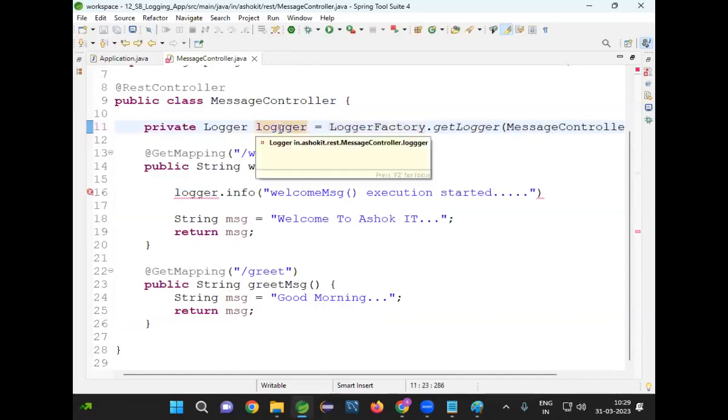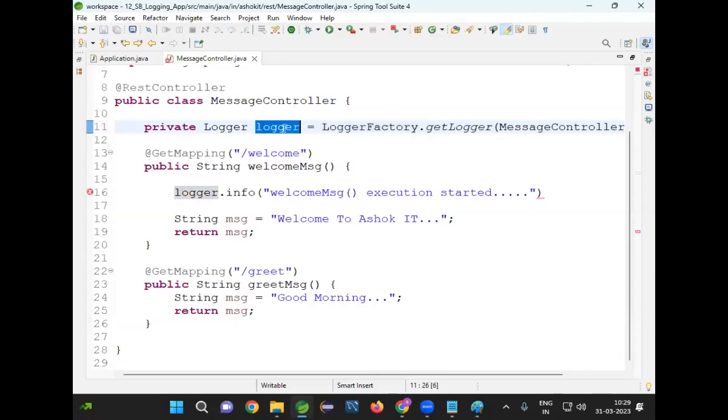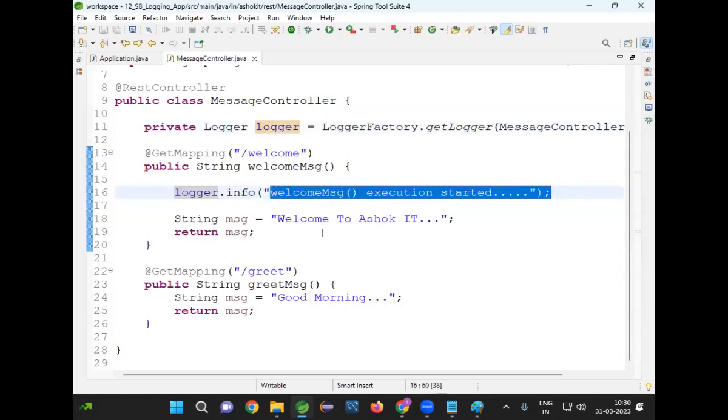Logger, okay, spelling mistake. So now I got the logger.info. Info is one method to print a log message. I got the logger object by using LoggerFactory.getLogger. Once I got the logger object, I'm writing logger.info, and my log message should be generated.